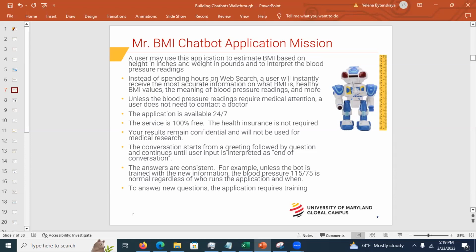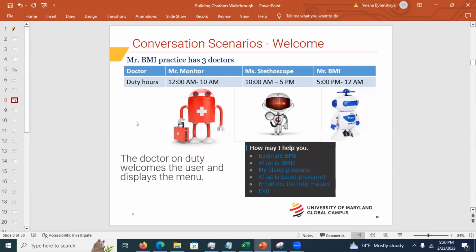To answer new questions, the application needs to be trained, right? Like for example, it cannot answer what are the steps to perform CPR because it's not trained on this topic, right? So here, just assume that you have a doctor office, and the doctor office has 3 doctors on duty: Mr. Monitor, Miss Stethoscope, and Mr. BMI. So basically, the doctor who is currently on duty will greet you and will give you the menu of what you can do.